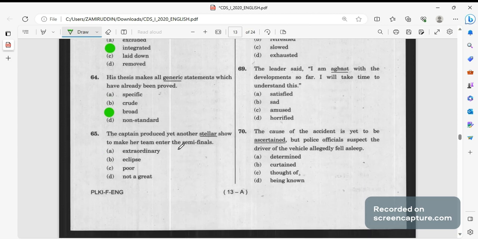The captain produced yet another stellar show. Extra stellar show मतलब to make her team enter the semi-final. Stellar show मतलब extraordinary show.